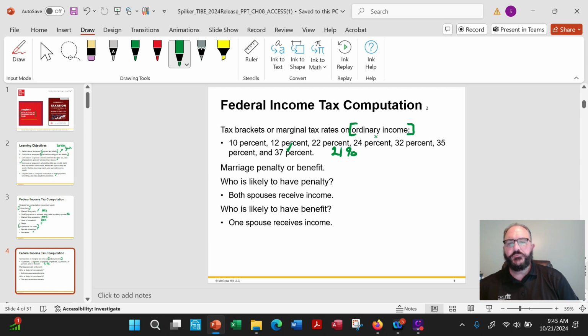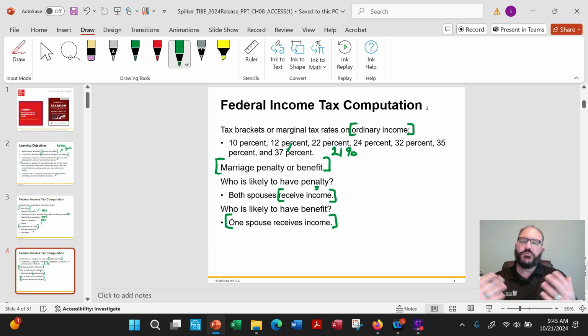And then, is there a marriage penalty or is it a benefit? So who's more likely to have a penalty, potentially pay more? That's if both spouses receive income. Who's likely to benefit? When only one spouse receives income. Frankly, whether or not there's truly any benefit anymore, it's hard to say. It really depends upon your individual situation. And sometimes you need to actually calculate the married couple together and then calculate it separately to see which one is better for them.